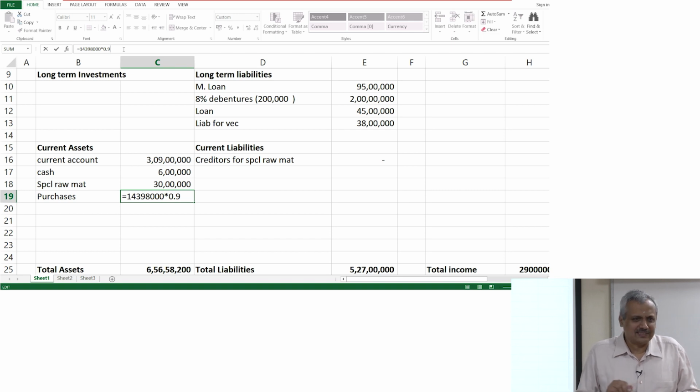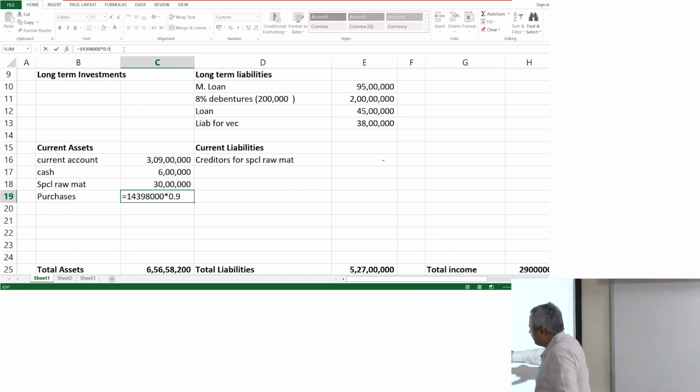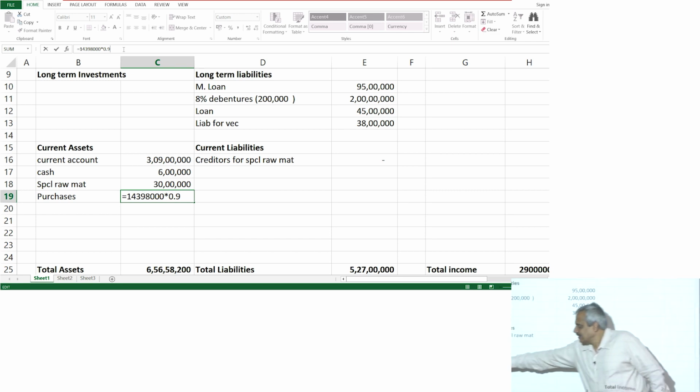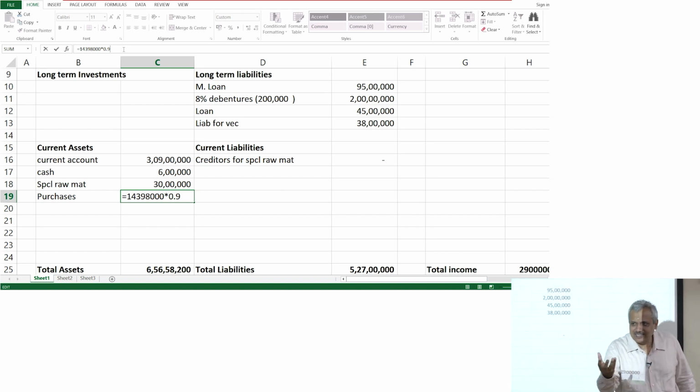Out of 23 purchases, for 3 purchases I am yet to pay. So what is the liability, the current liability, creditors? It is whatever is the net value divided by 23 multiplied by 3, which is the net current liability as of now. Can you do that?